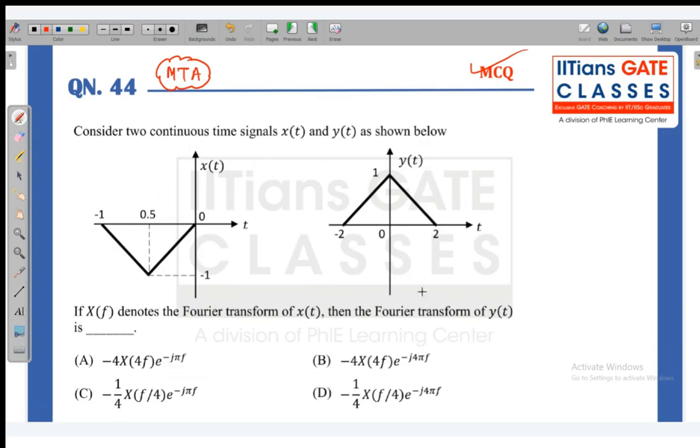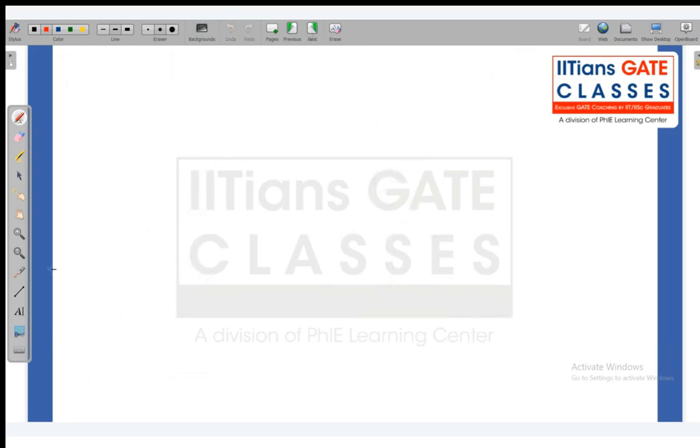So it is very simple. The mistake I will tell you later, but if you see this question in the examination, then definitely what you would have done is you will see that this signal is on the left hand side. You will first invert it and then you will shift it. That is the normal procedure to solve this question.